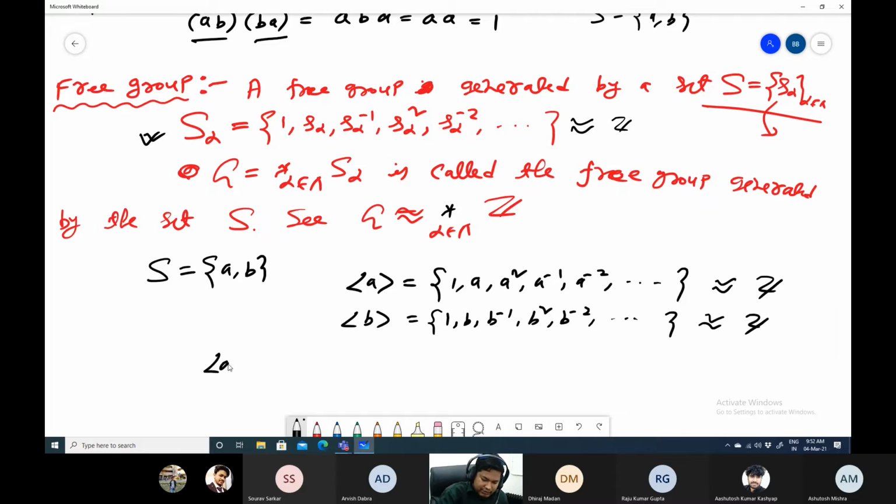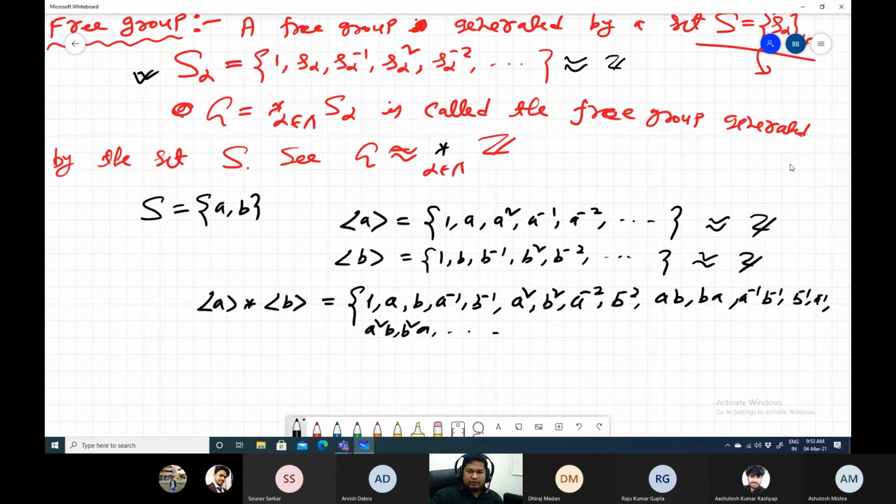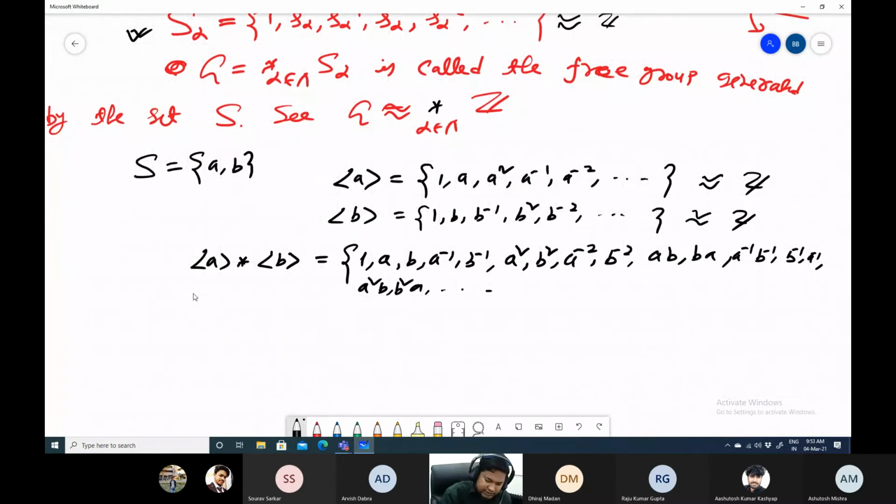Now you take this product. What is the product? It is 1, A, B, A inverse, B inverse. Then A squared, B squared, A minus 2, B minus 2. Then you have AB, BA, A inverse, B inverse, B inverse, A inverse. Then you have A squared B, B squared A, in this way, all of the combinations. And this is called the free group generated by S.